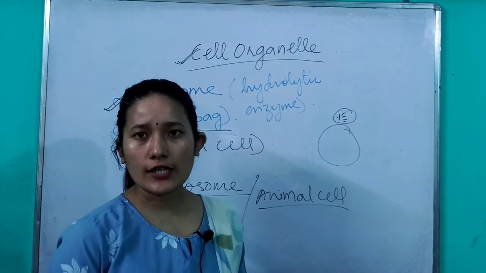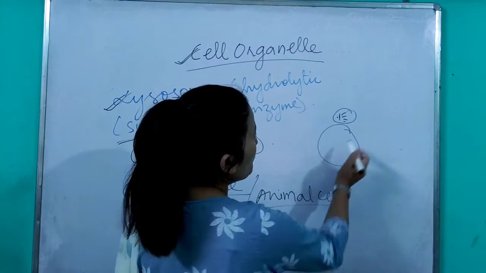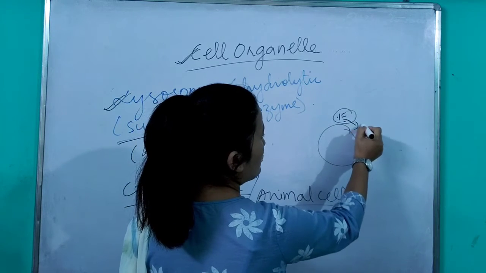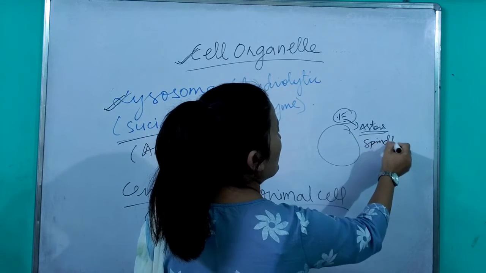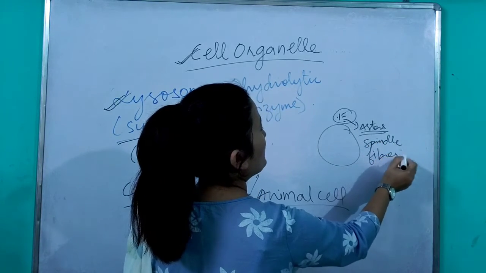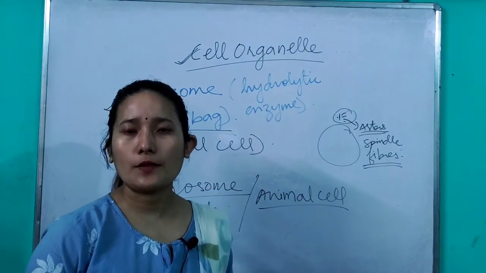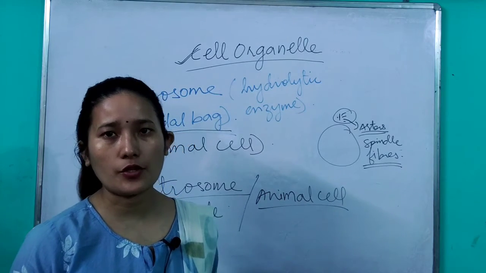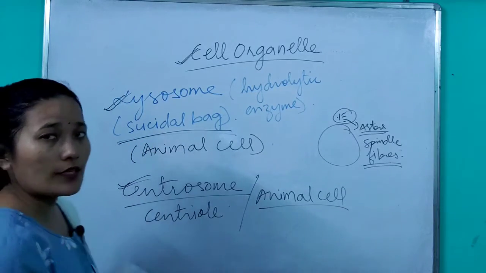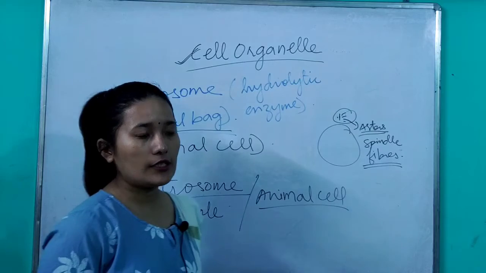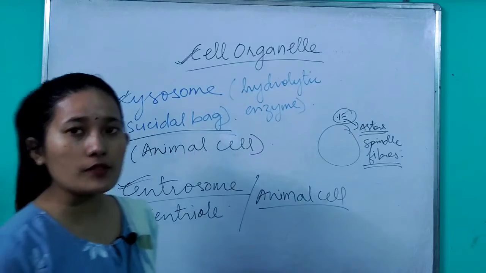While cell division takes place, it helps in attaching the spindle fiber to the chromosome through this aster. This ray-like structure is referred to as aster. This releases spindle fiber and thus helps in attaching the chromosome to the spindle fibers, and then by contraction, it helps in separating the chromatids from a chromosome. So that's done by a centrosome. Just remember that centrosome helps in cell division. In detail we will be discussing the centrosome in class 10, when we take up the chapter cell division.